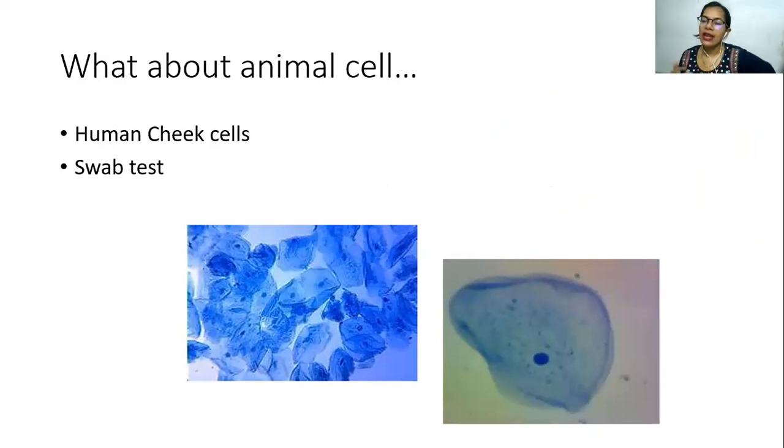Remember, in most of the crime investigation episodes of CID or Crime Patrol or any forensic science related show, maximum time what they do is they always take a cotton swab, and always they put something over here, right?